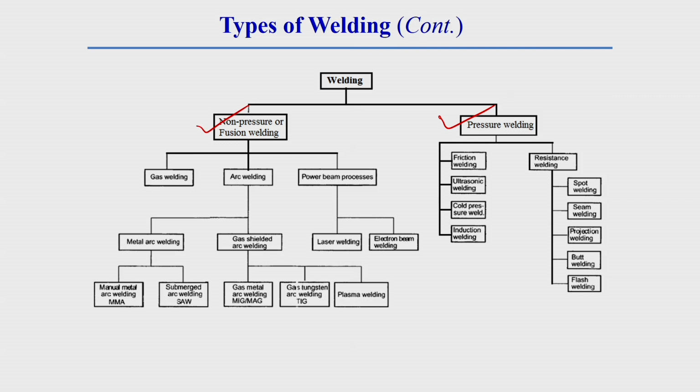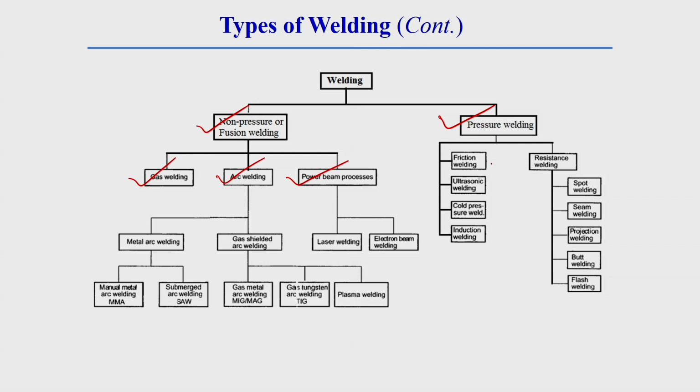Generally, non-pressure welding consists of all gas welding techniques, arc welding techniques and power beam welding techniques. Whereas in pressure welding, there are different types of plastic or solid state welding processes, where the material becomes plasticized and, due to application of pressure, is joined together.